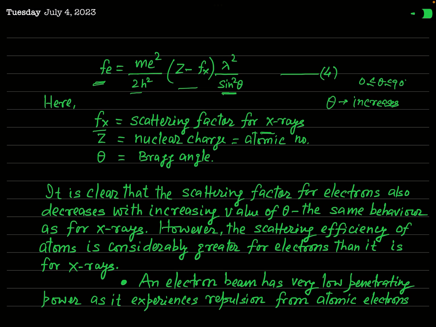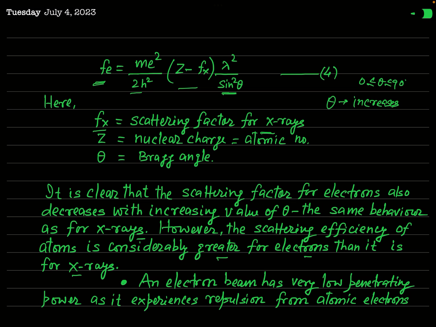So I have written that it has the same behavior as X-rays. It means in case of X-ray diffraction, it is also seen that with increase in theta, the scattering factor decreases. Okay, but the scattering efficiency of atoms is considerably greater for electrons than for X-rays.